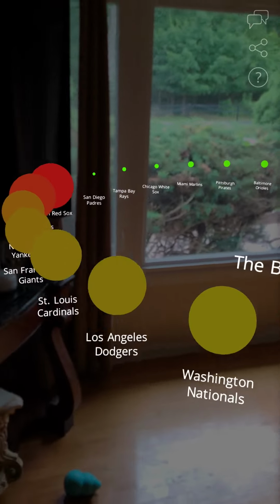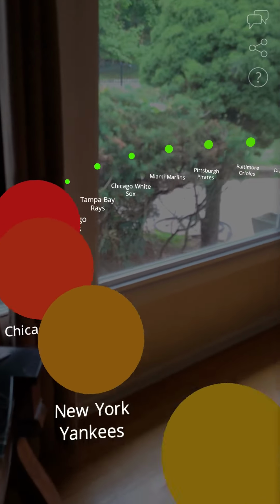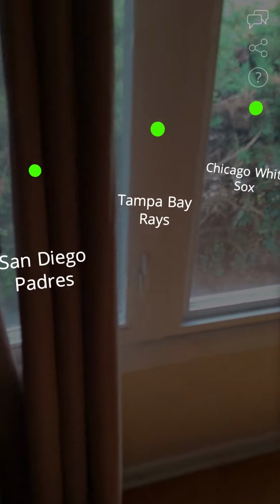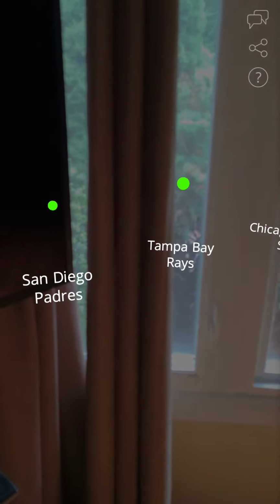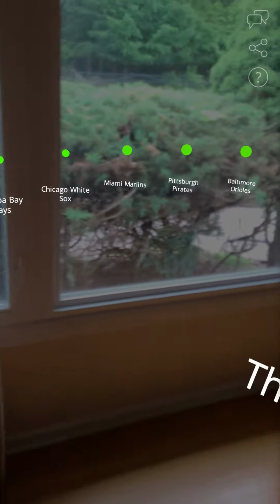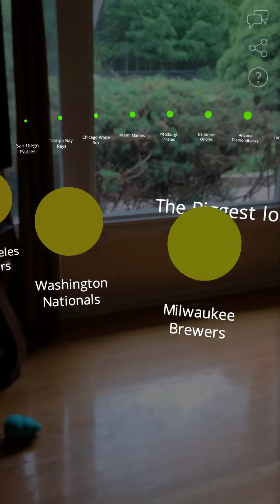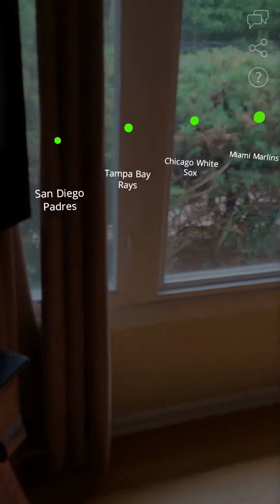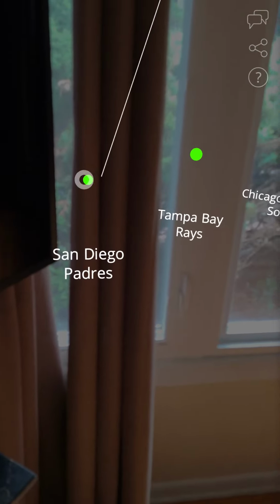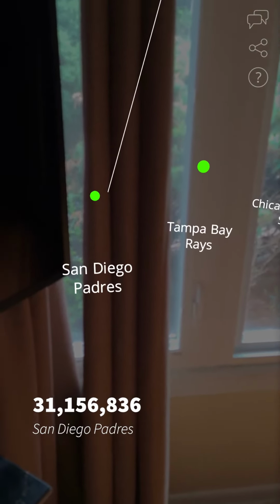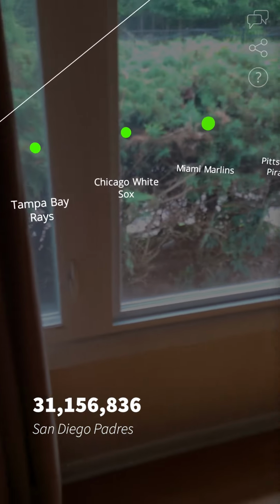And now you'll notice that the colors have flipped, right? Because now instead of having the lowest number mapped to red, we have the lowest number of loss mapped to green, because that means that they lost the least, right? And who lost the most? So who lost the least, just in dollar signs, right? The Padres. They lost 31 million, right?